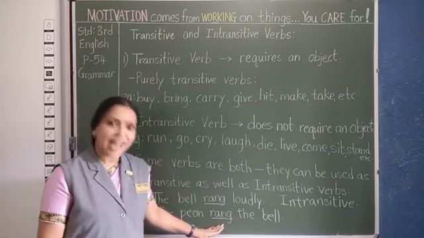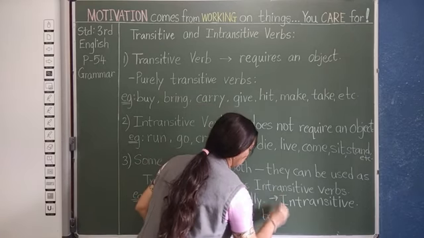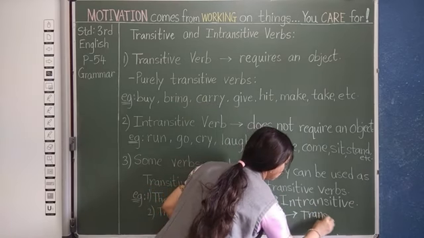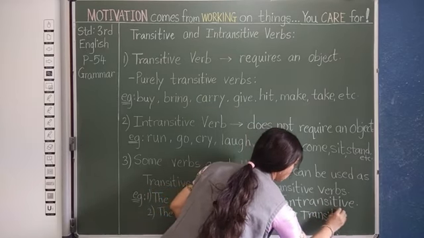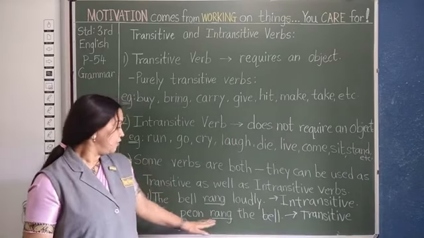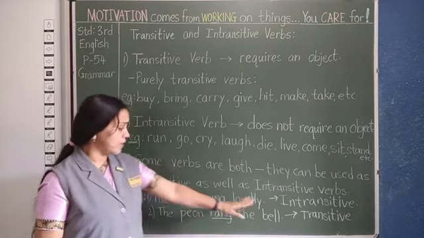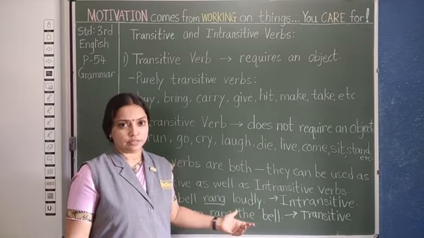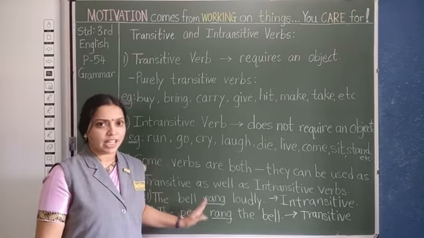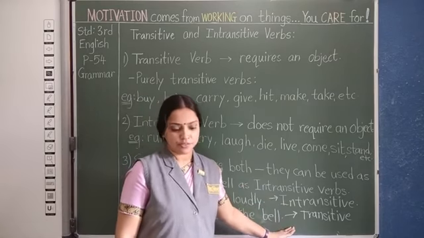So here the verb rang is transitive verb. Why? Because if we just say the peon rang, it doesn't make complete sense, and it is also answering the question what? The peon rang the bell. So the same verb rang can be used as intransitive as well as transitive.